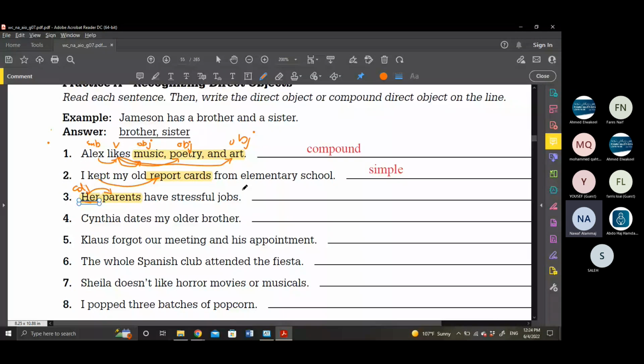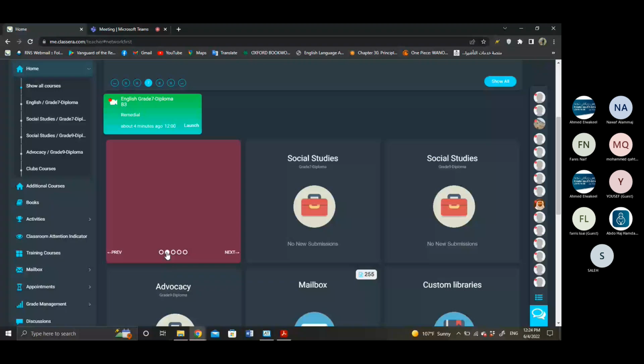Yes, Nawaf, how can I help you? Teacher, we have a worksheet. The worksheets are on Classera, darling. Check the worksheets on Classera. Go to Classera, then go to your course materials. You will find an item called course materials.